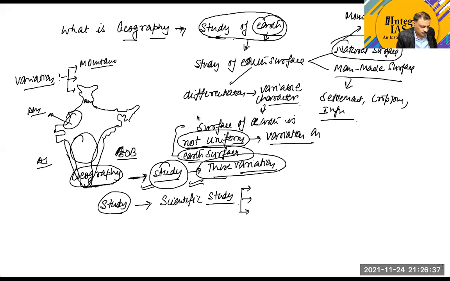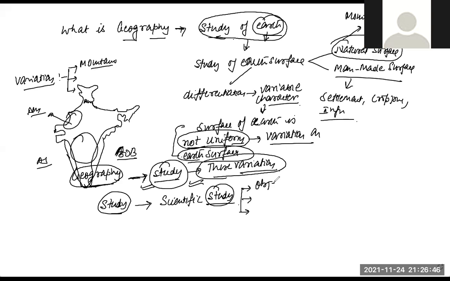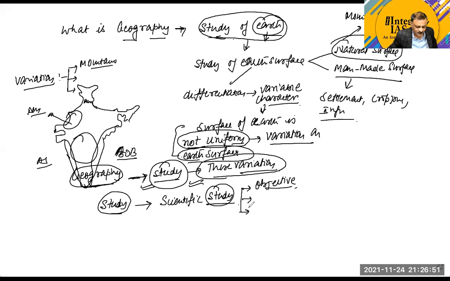Systematic research. Okay. So just try to understand this point: the meaning of a scientific study is a study which is objective. And what is the meaning of objectivity? Objectivity means that it is the same for everyone. It is a study which tries to understand causal relationships.